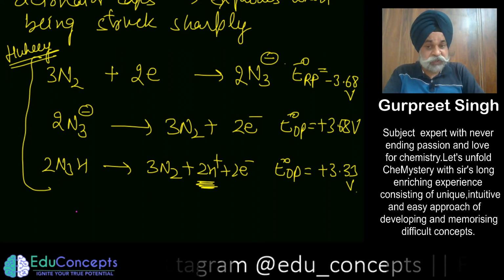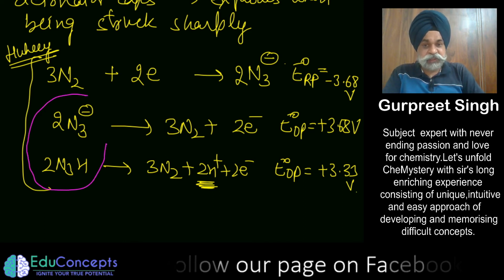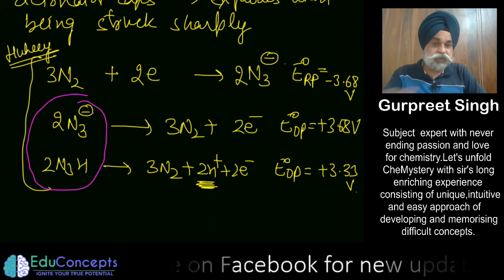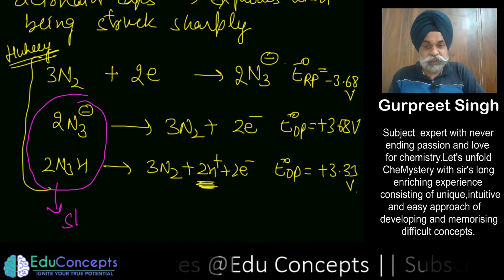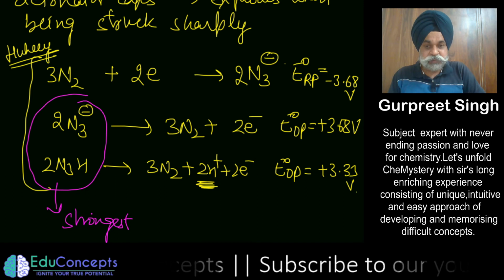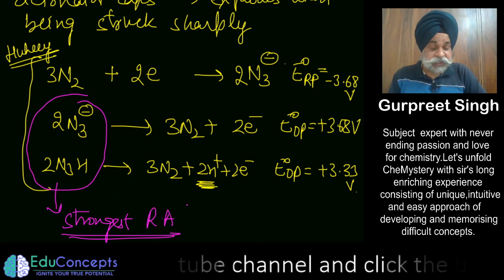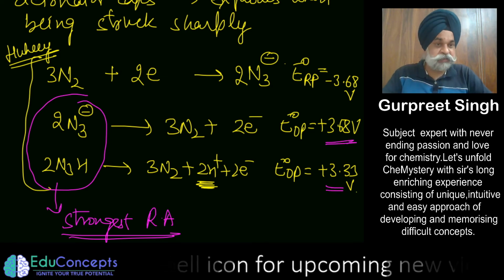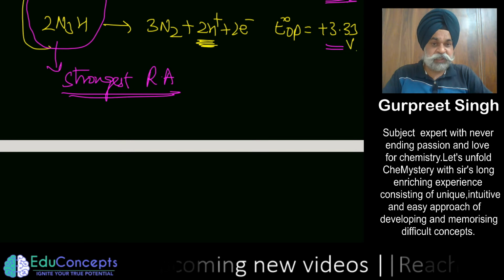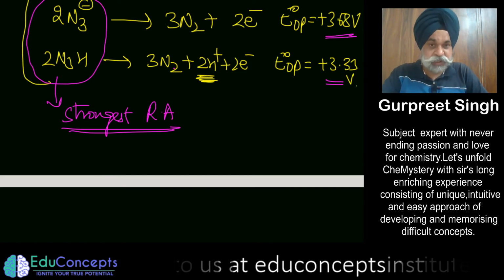Now what I am trying to convey to you is that these azides are very sensitive compounds. They give out electrons very fast, so they are among the strongest reducing agents, and that is endorsed by this value. If you have read the electrochemical series in NCERT and most books, we hardly see these values.